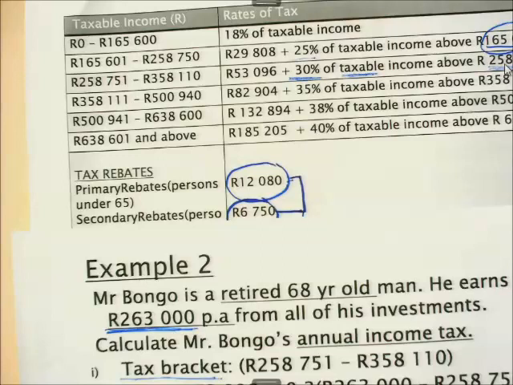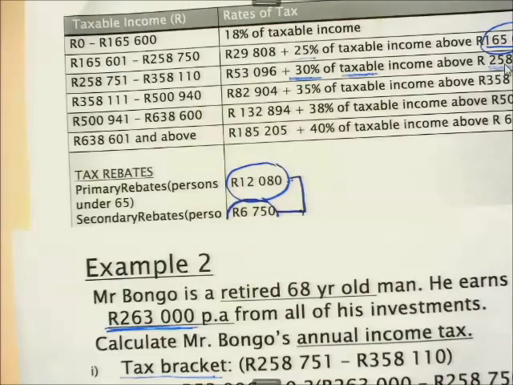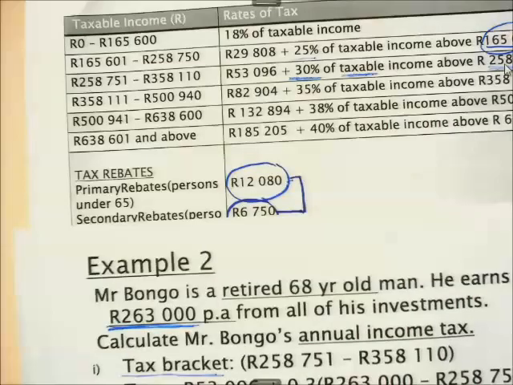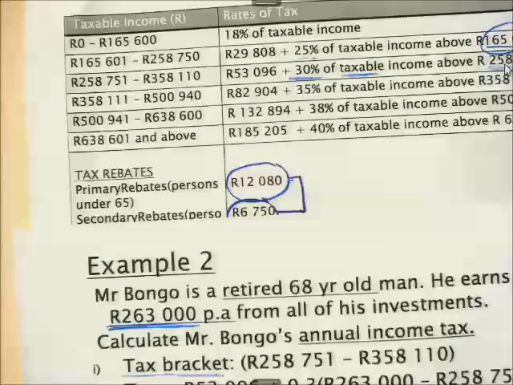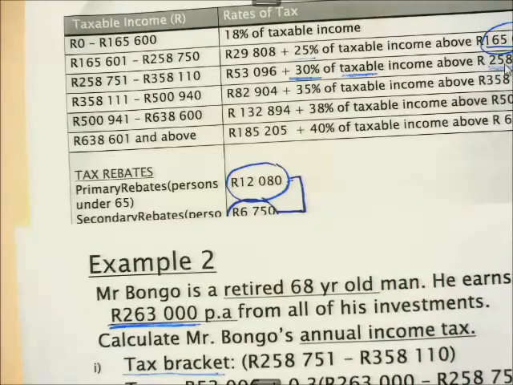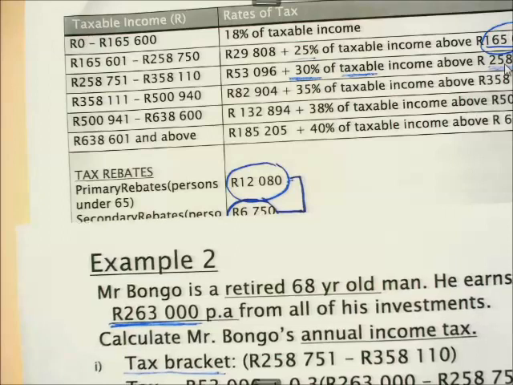When you add these together, you end up with the discount of 18,830. Therefore, it simply means that now Mr. Bongo's tax will be 54,371 minus 18,830. Then Mr. Bongo ends up paying 35,541 rands per annum.